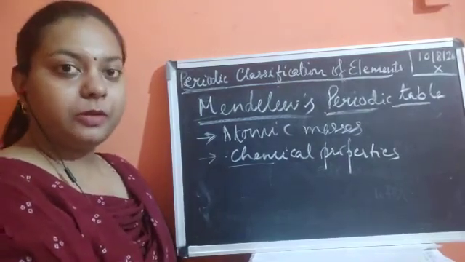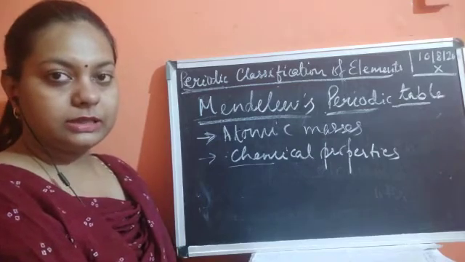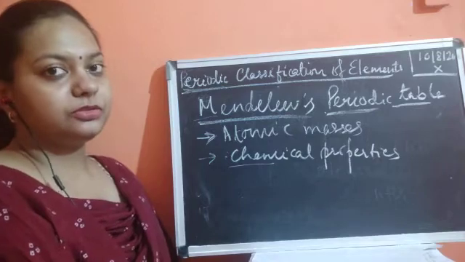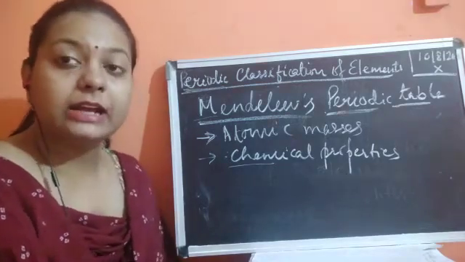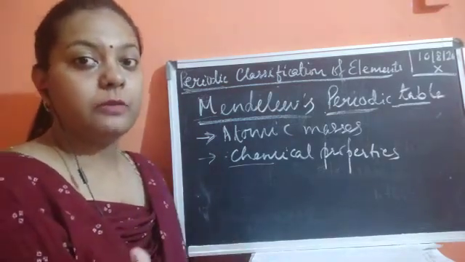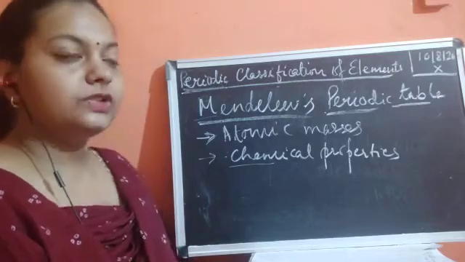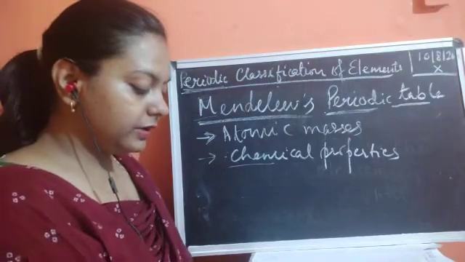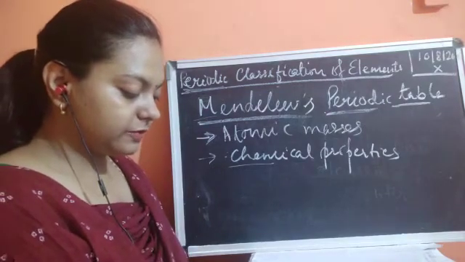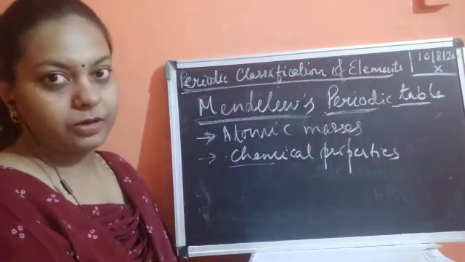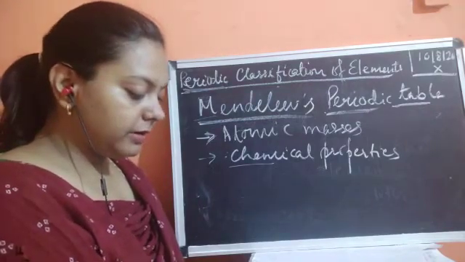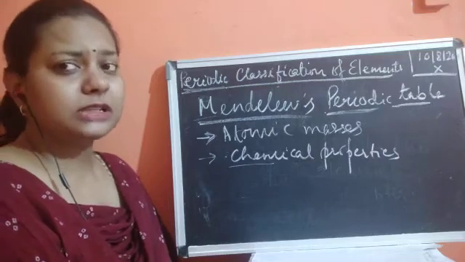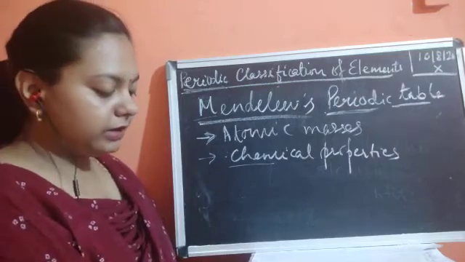With the chemical properties in the concept, he was very easily able to relate things, and that was the very first beginning of the formation of the modern day periodic table. The main credit goes to Mendeleev, and he started giving the concept of the periodic table, which was later developed as the modern periodic table. So the fundamental properties, the chemical properties, also play an important role.